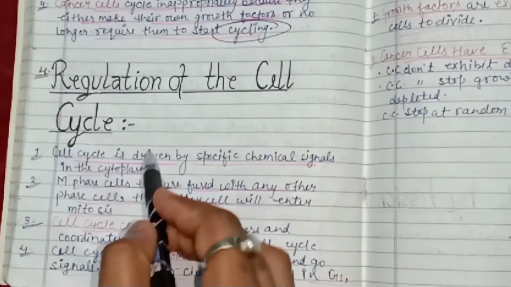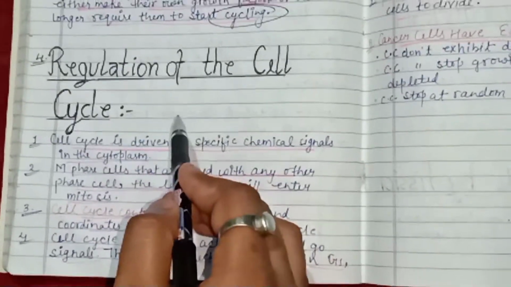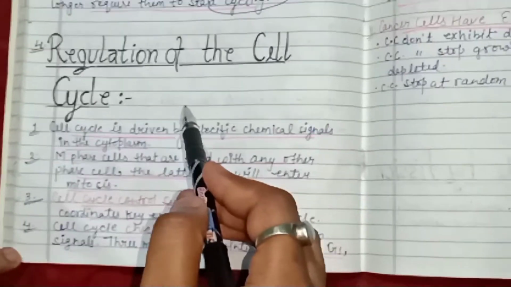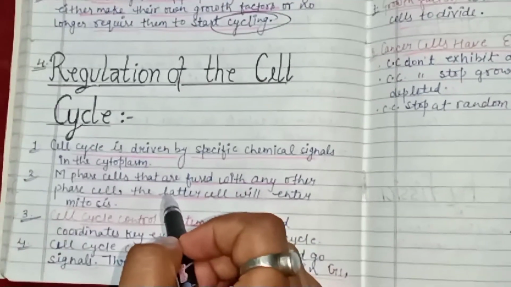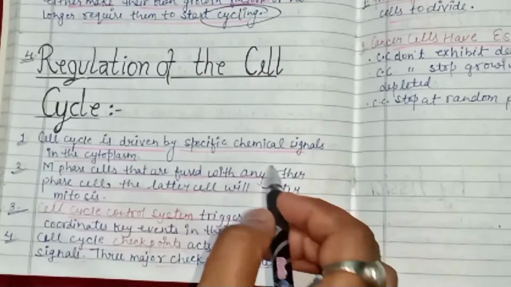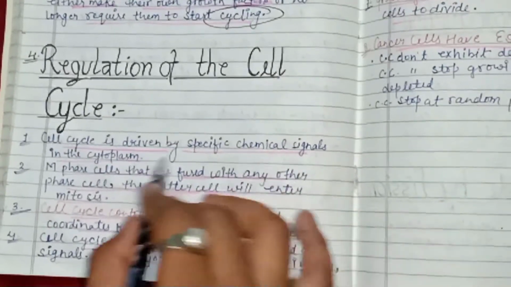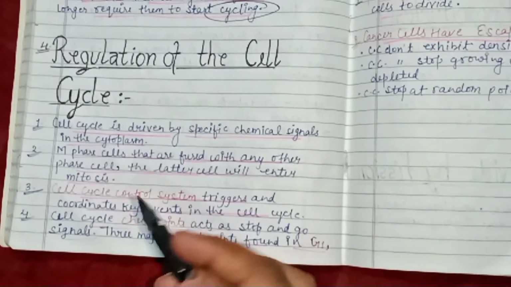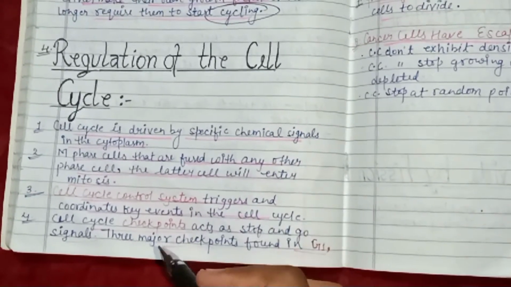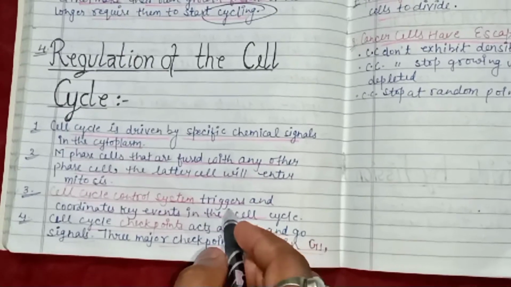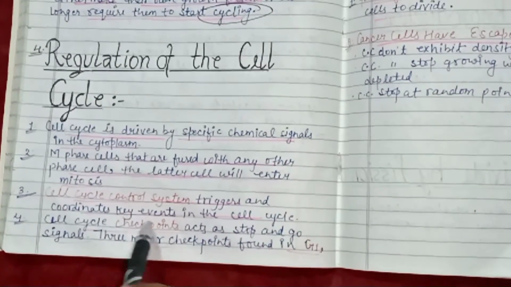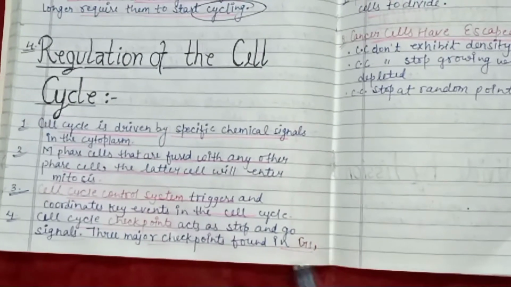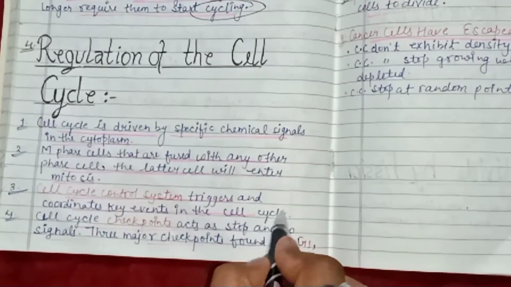Next is the fourth point: regulation of the cell cycle. The first point is that the cell cycle is driven by specific chemical signals in the cytoplasm. When M phase cells are fused with cells of any other phase, the latter cell enters mitosis. The cell cycle control system triggers and coordinates key events in the cell cycle.